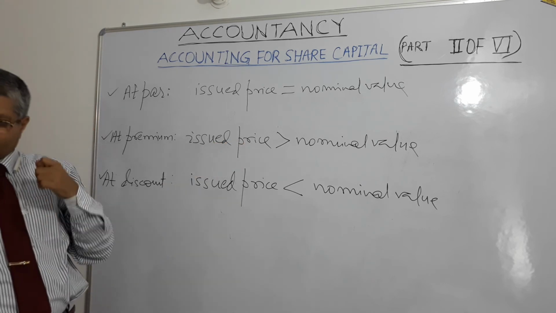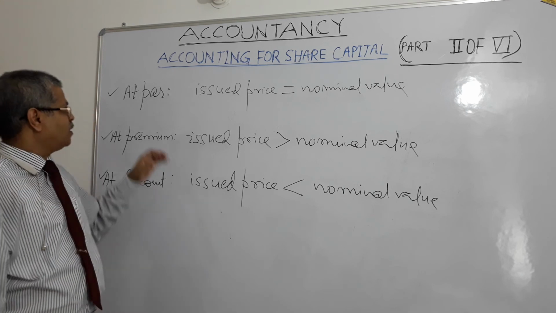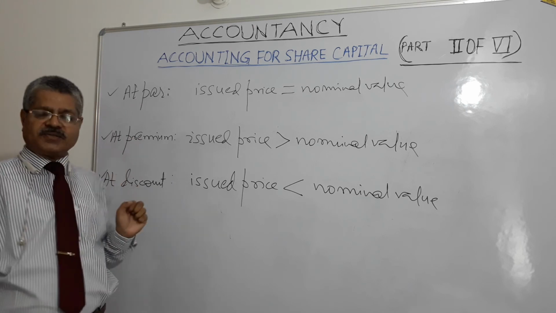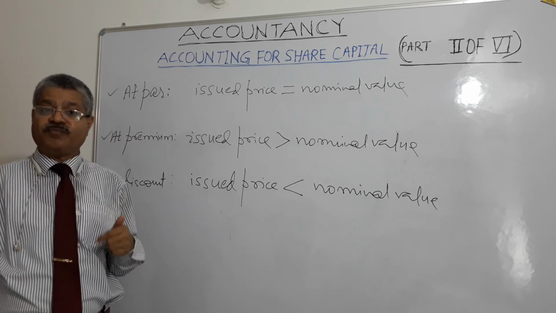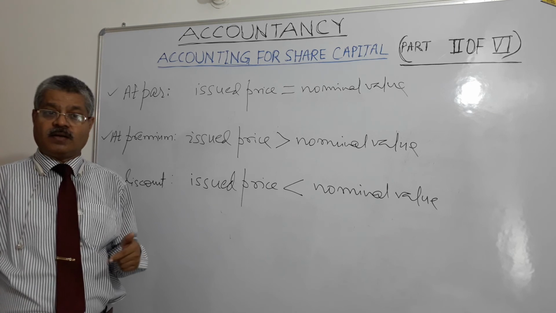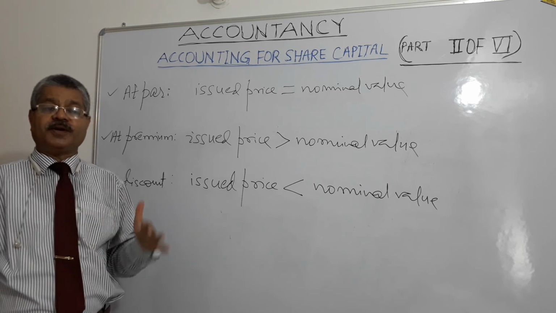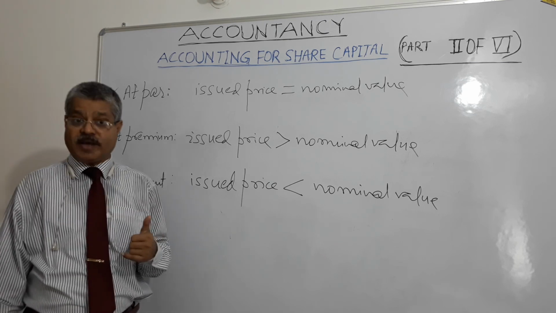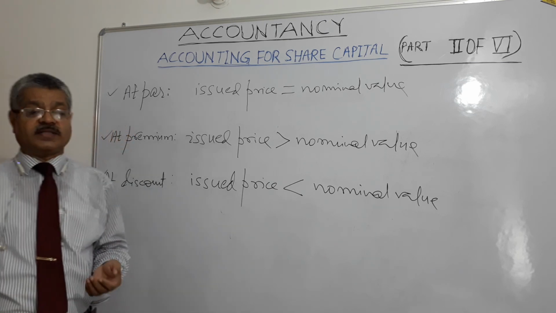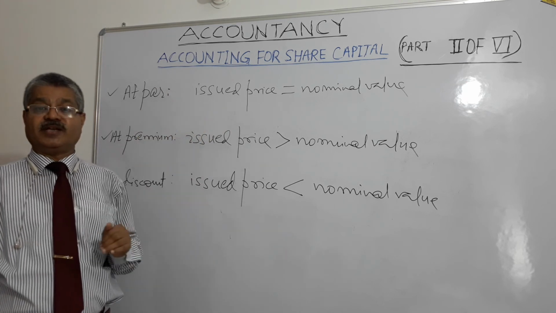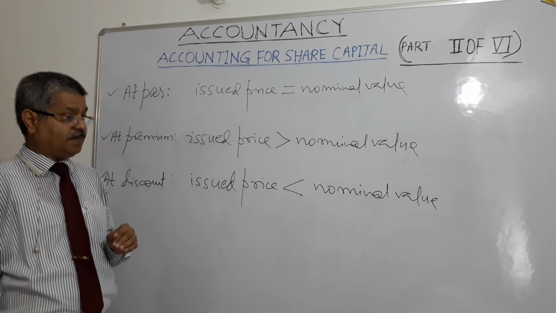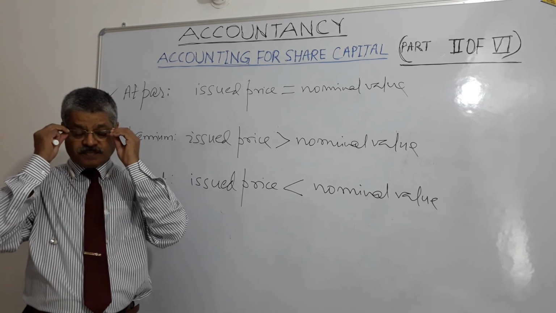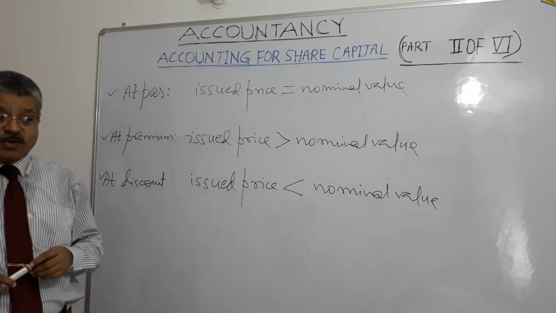But irrespective of whether a company issues shares at par, at premium or at discount, a company is free to raise capital in different stages over a period of time depending upon its financial needs and requirements. There is no bar that it should raise the entire authorized capital in one go. It may not, depending upon its financial requirements, right?